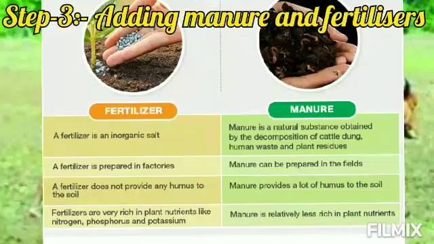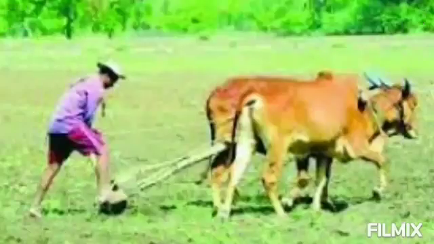Next is manure. It is a natural substance obtained by the decomposition of cattle dung, human waste and plant residues. These are prepared in the field and it provides a lot of humus to the soil. Manure is relatively less rich in plant nutrients.